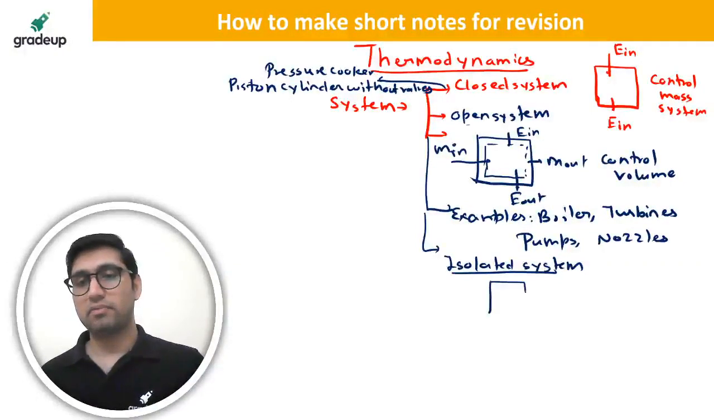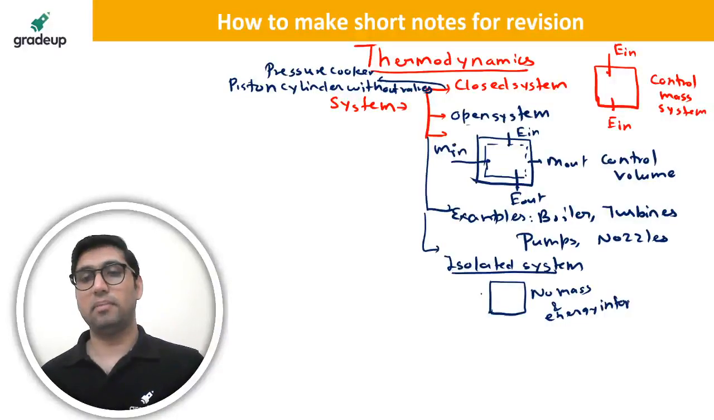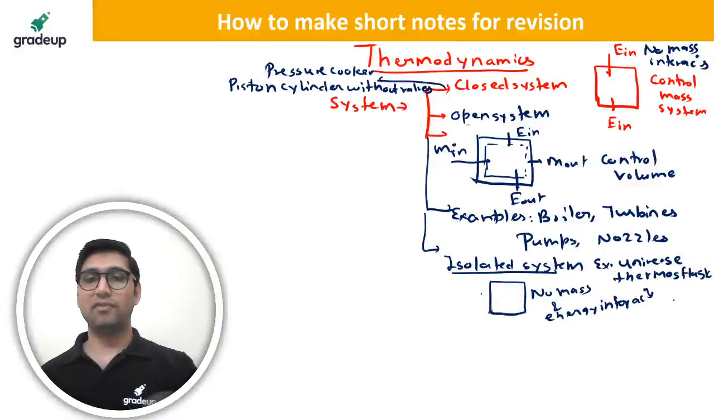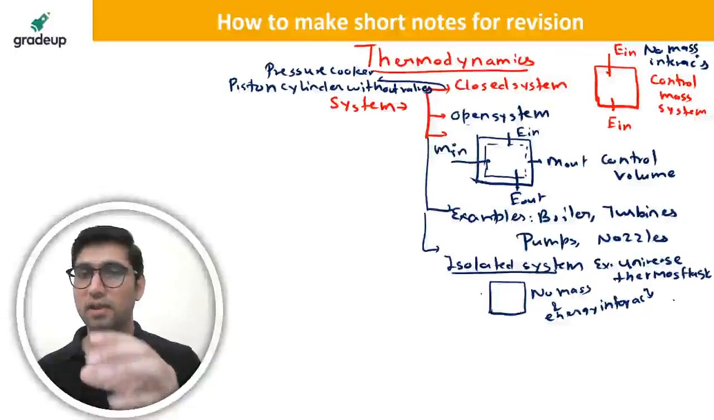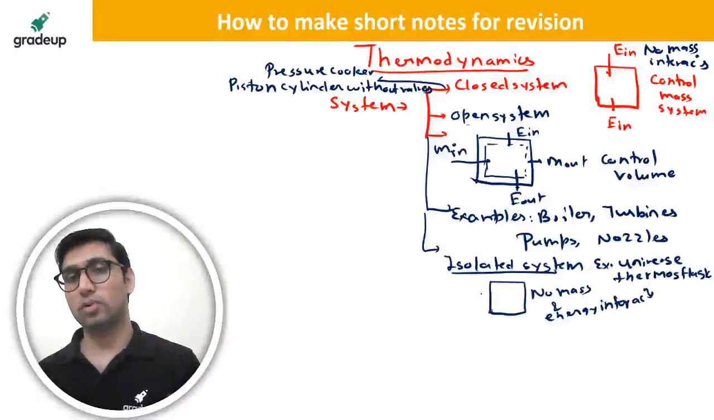In isolated system, you have to just write no mass and energy interaction. Neither will there be mass interaction, nor energy interaction. Here, no mass interaction, only energy interaction. Okay. Isolated system examples are universe and thermos flask. So you may find it may not be visible to you, but this is how you have to make your short note, very small.